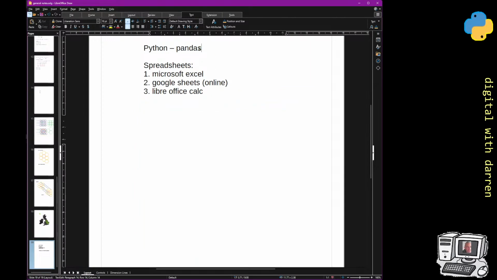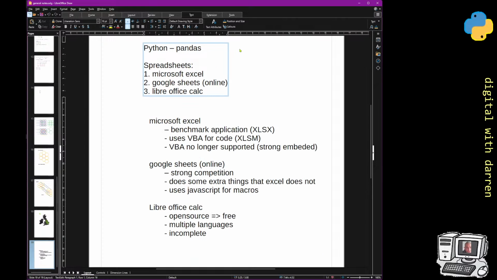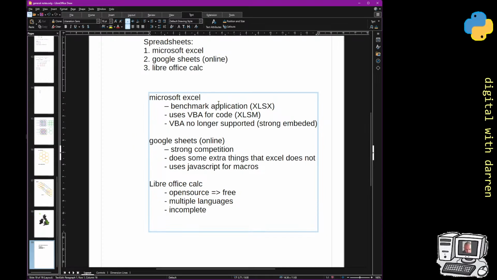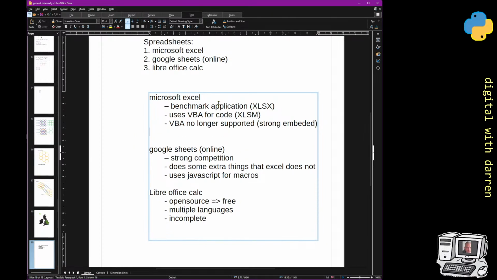And actually, Python, pandas, Python in general, is again open source and free, but it's completely different. So the question is, where do you go between each one of these? Now, Excel, you have to pay for it. It comes with Office, so it's not free, but it integrates well.